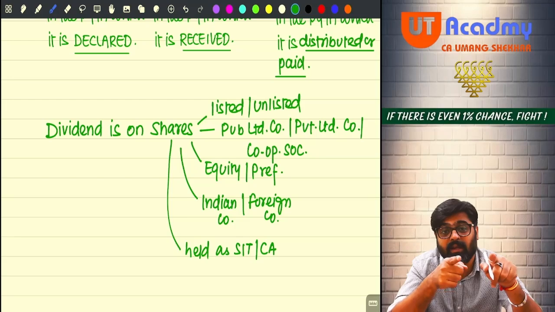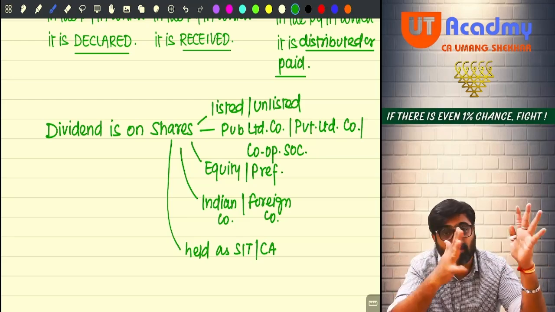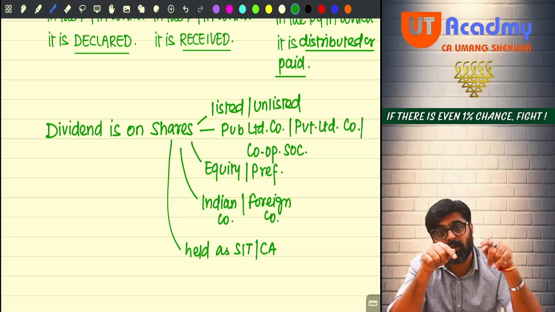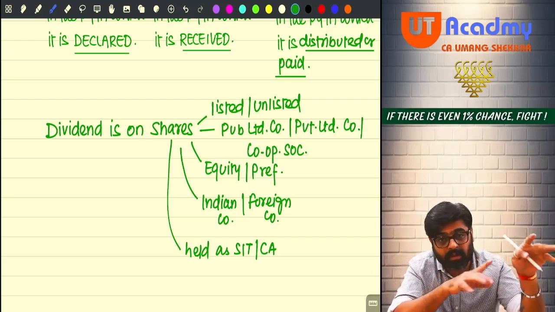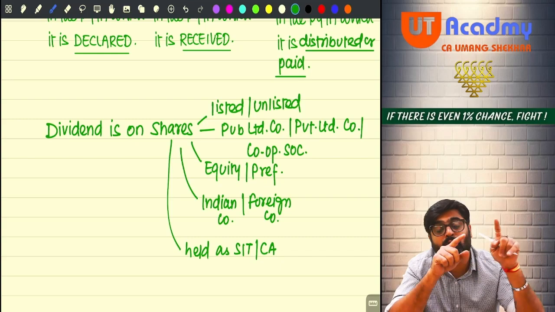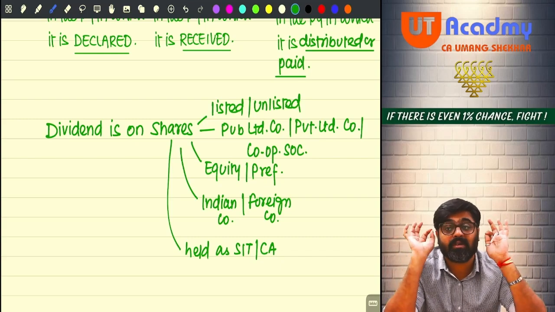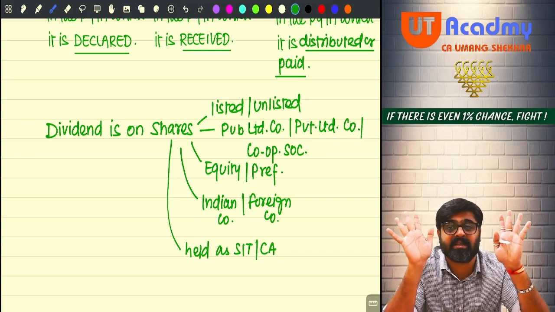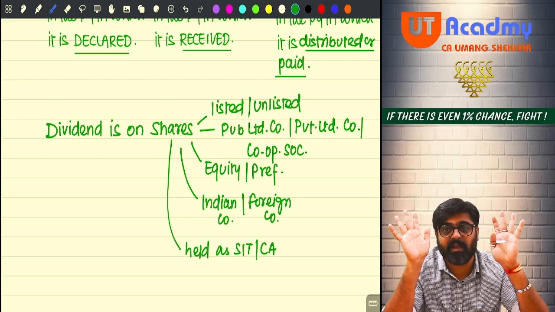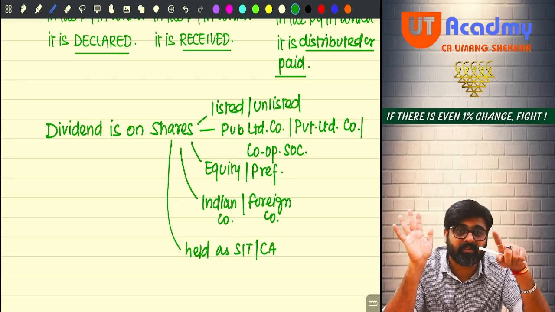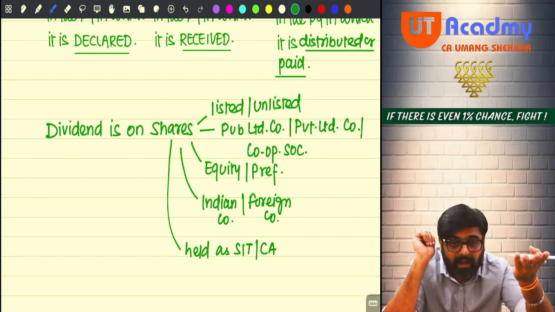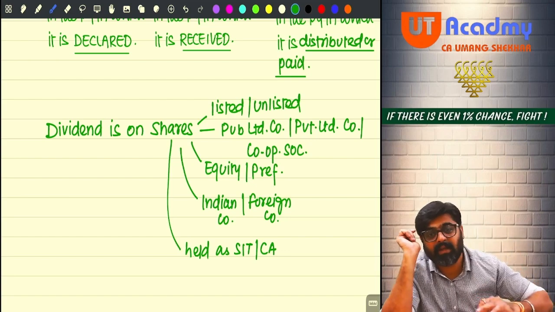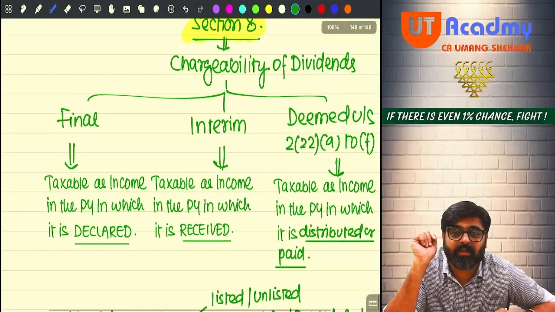Even if the shares are held as stock in trade, or as a capital asset, the dividend on those shares will come here only, because there is a specific charge. Getting my point? All these things must be kept in mind.